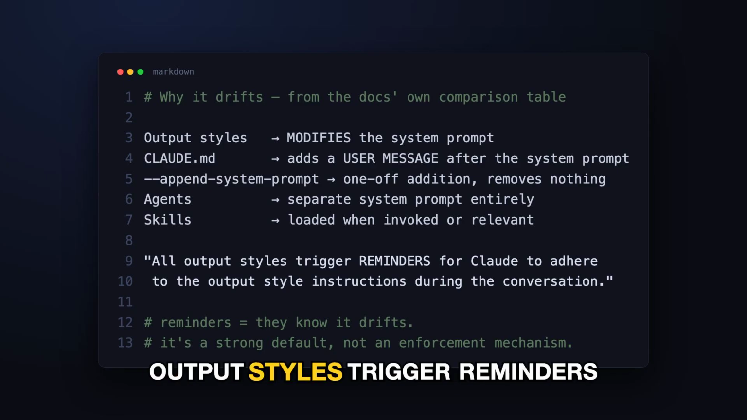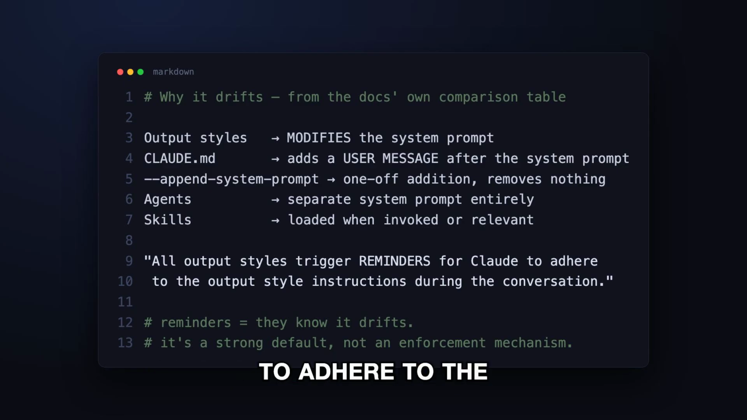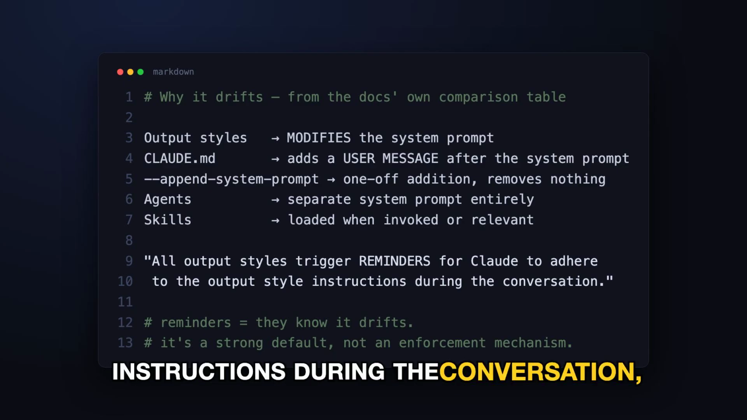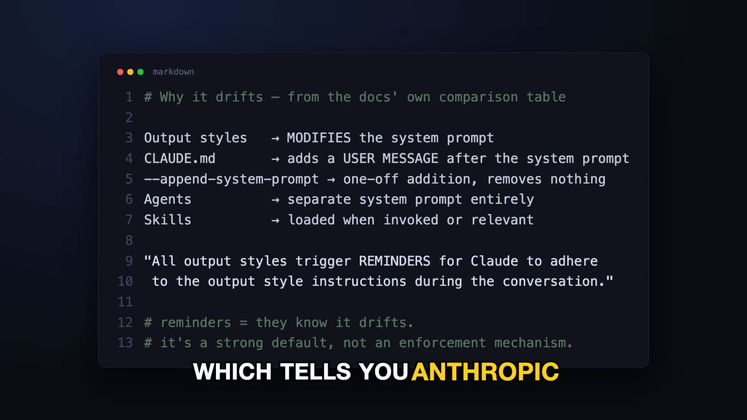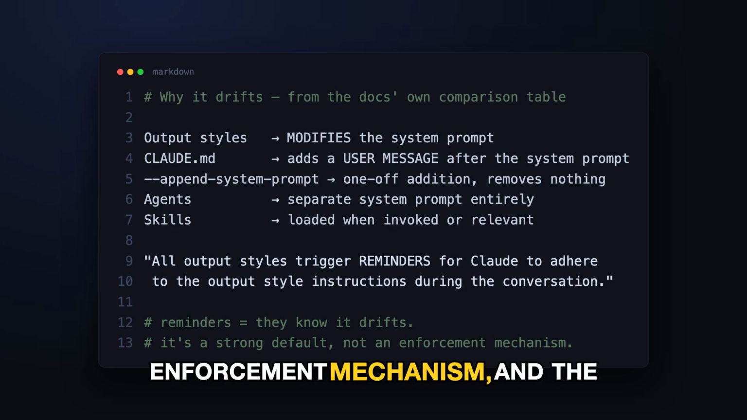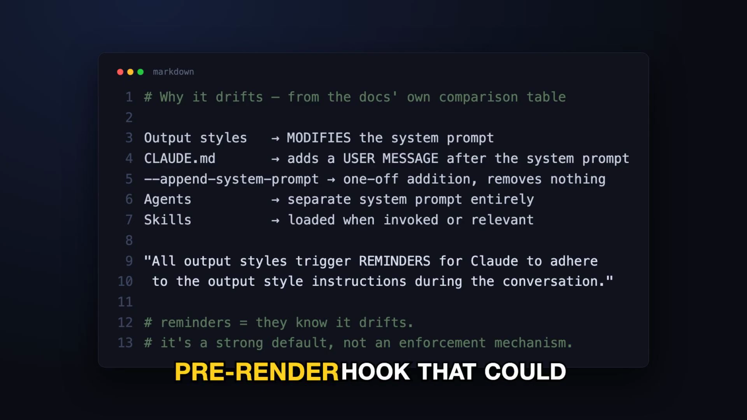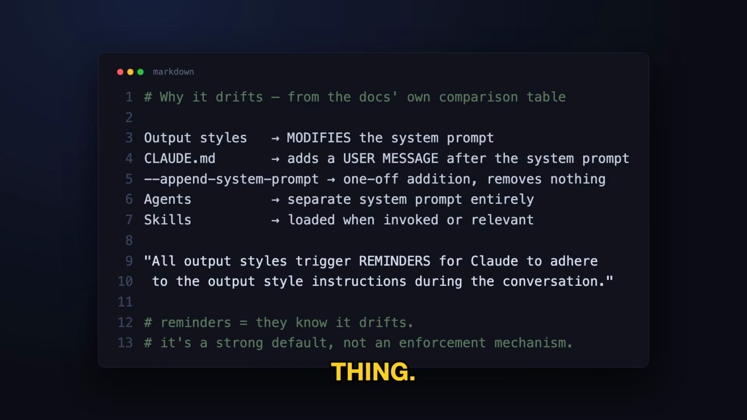All output styles trigger reminders to adhere to the instructions during the conversation, which tells you Anthropic knows about the drift and is patching it with nudges. That's the honest ceiling. It's a strong default, not an enforcement mechanism. And the developer asking for a pre-render hook that could enforce it deterministically is asking for the right thing.